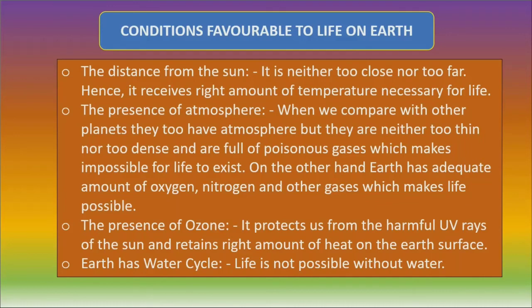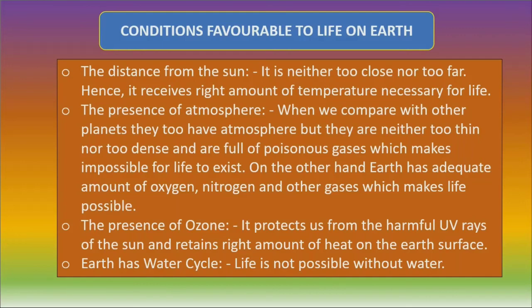The presence of atmosphere. When we compare with other planets, they too have atmosphere, but it may be too thin or too dense and full of poisonous gases, which makes it impossible for life to exist.